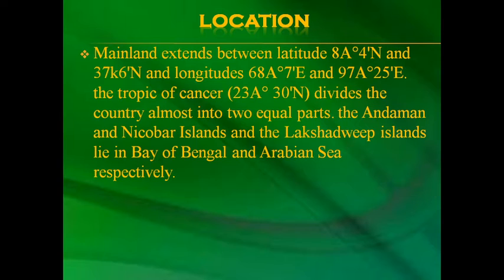The Tropic of Cancer, that is 23°30' north, divides the country almost into two equal parts. The Andaman and Nicobar Islands and the Lakshadweep Islands lie in the Bay of Bengal and the Arabian Sea respectively.